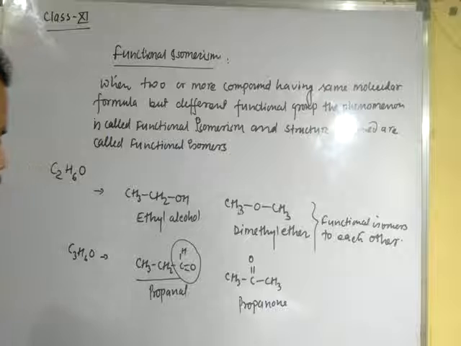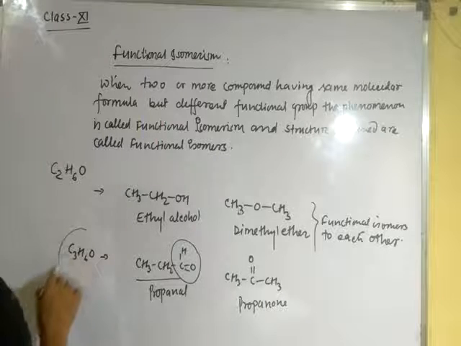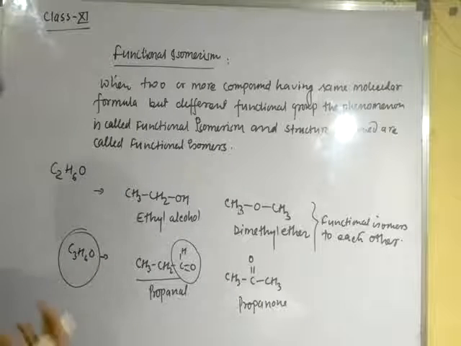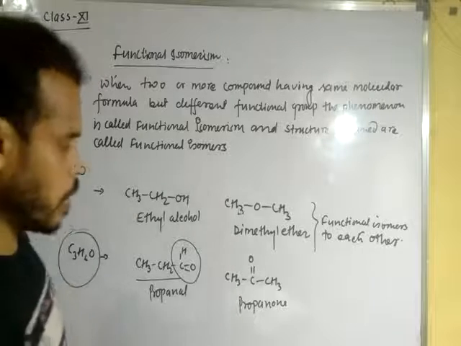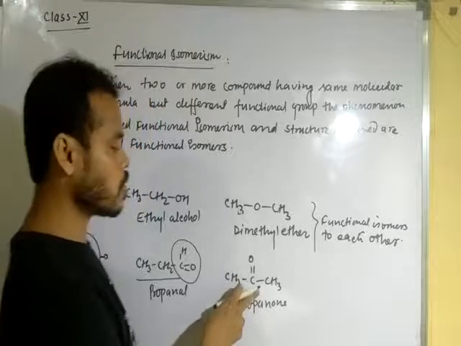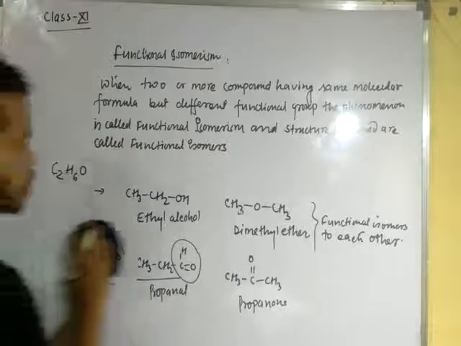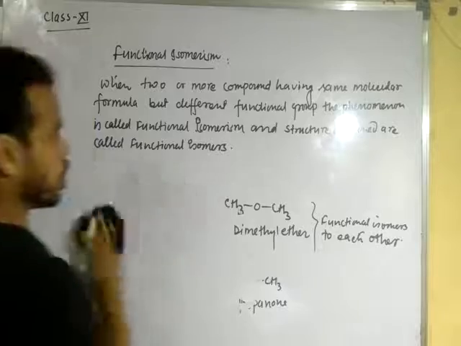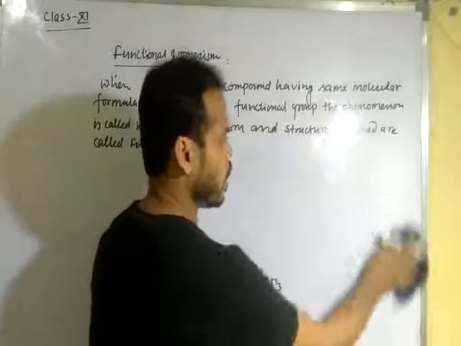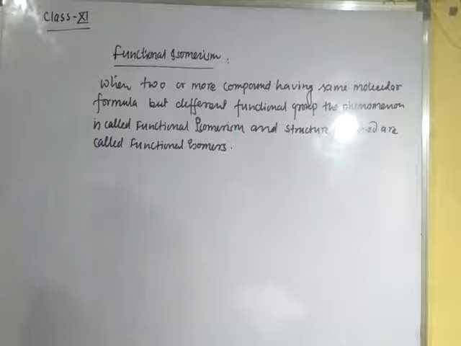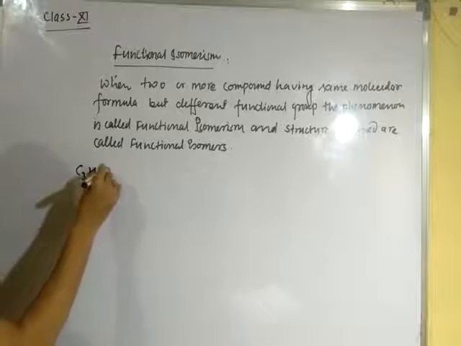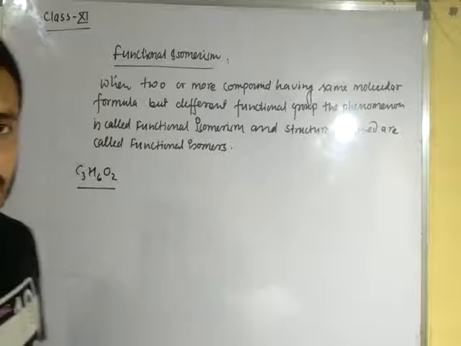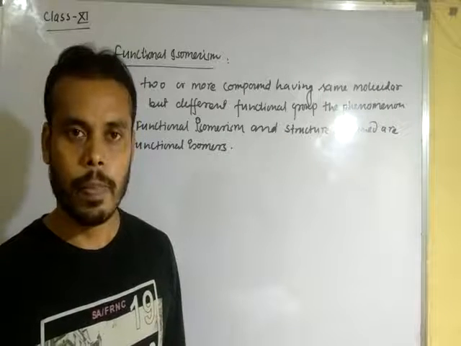Okay, dear student, so we can see here how a single formula forms two types of compounds. One is an aldehyde compound and the second is a ketone. Okay, dear student, let us see another example. The carboxylic acid and ester have the same molecular formula. Here C3H6O2. This is the formula of carboxylic acid as well as ester.